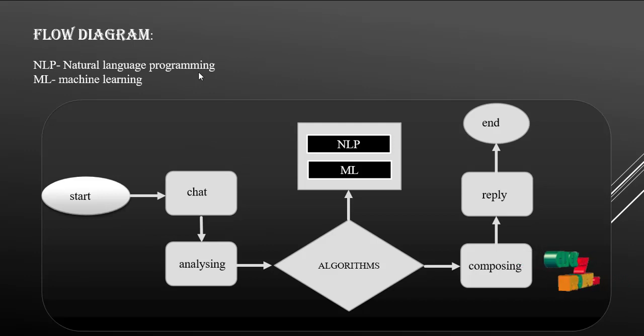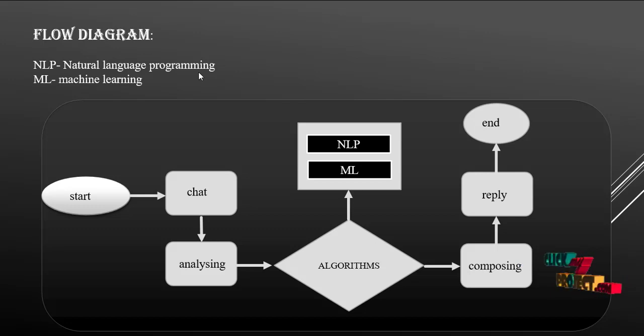This is a flow diagram. NLP is natural language processing, and ML is machine learning. When we start the process, it goes to the chat and then it analyzes it. By using the algorithm, it differentiates positive or negative. Here only we use the NLP and ML.